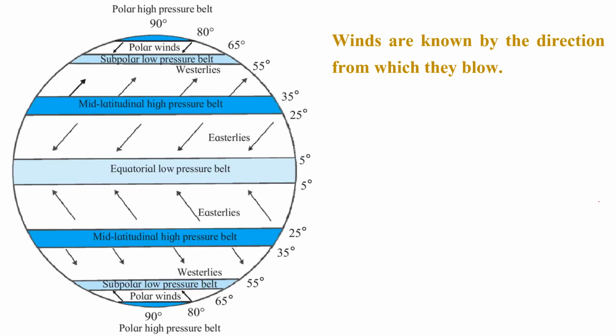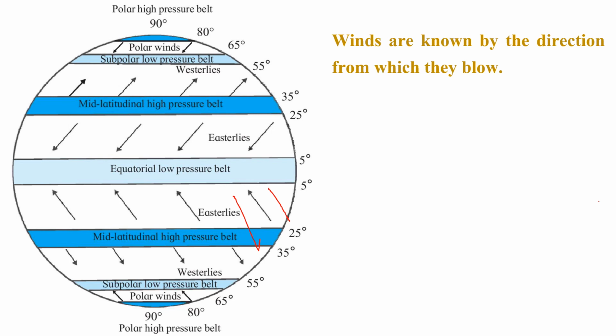Winds are known by the direction of the wind. Here we see the easterly wind and the westerly wind. These winds blow from the east, that's why that wind is called easterly wind.